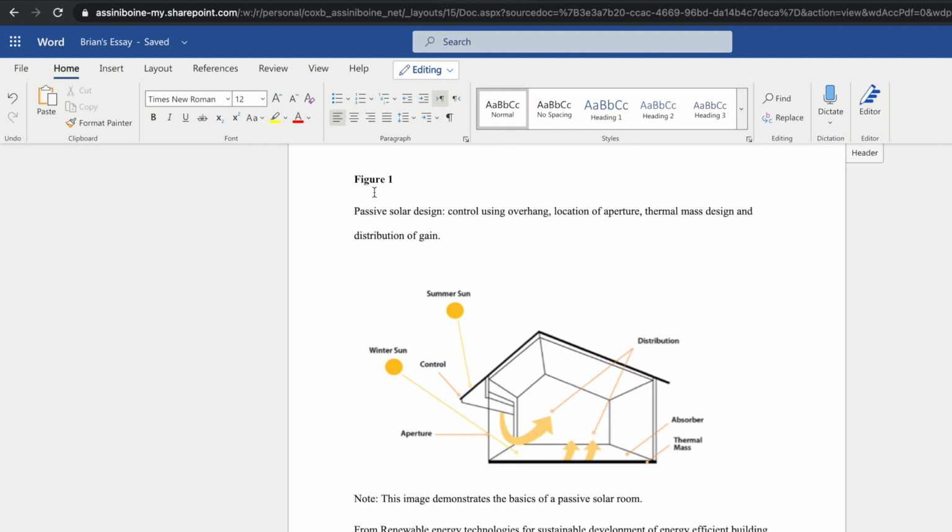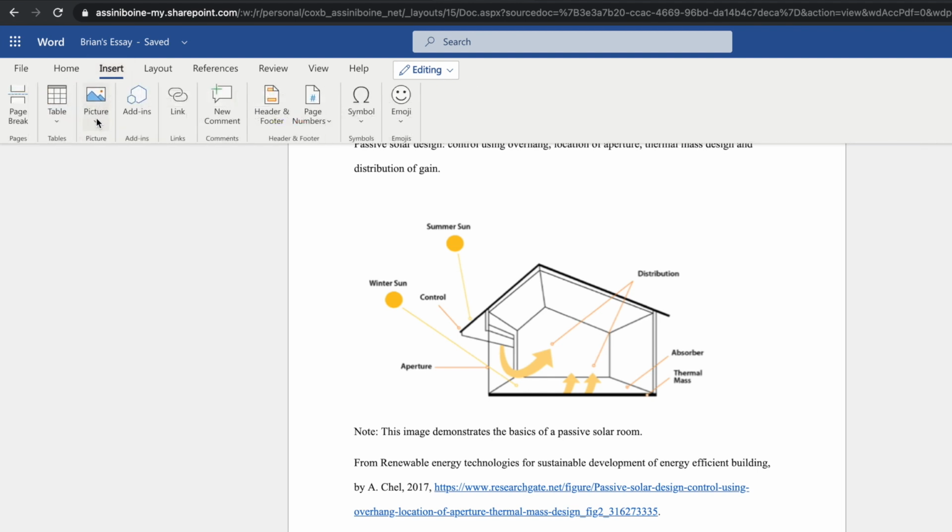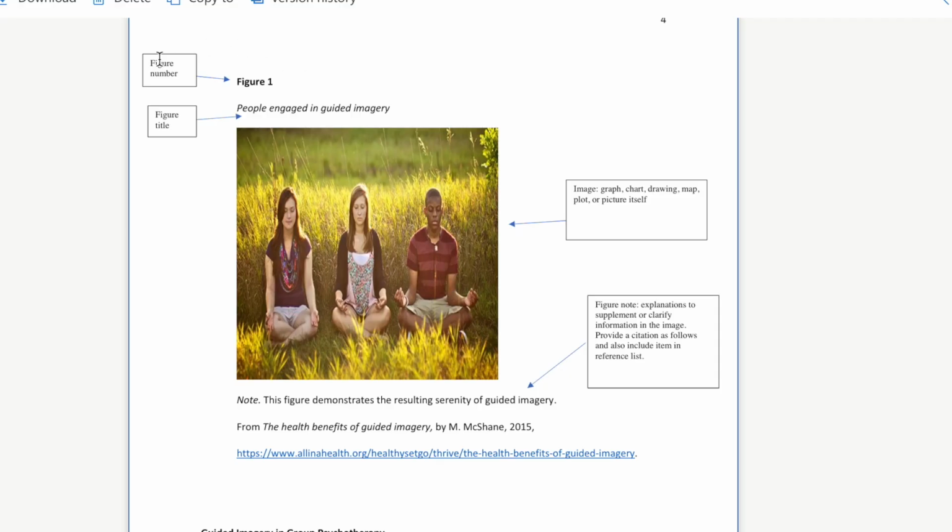I come back to my essay and there's some specifics around putting this picture. I had to go insert and then the picture and add it from my computer, but there's information here. It explains it on that PDF. There, you need the word figure 1, you need the title of the figure, the actual figure, you need a note explaining what the image is about, and then where you got it from. So this is the name of the website, the person that's responsible for the picture, the date, and the URL.